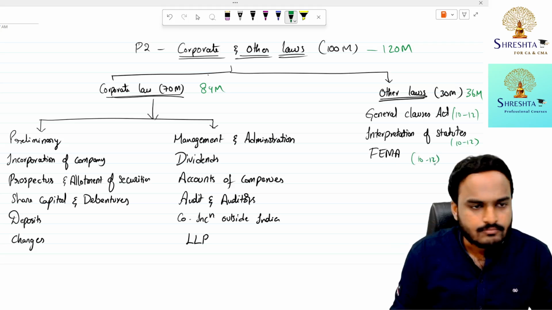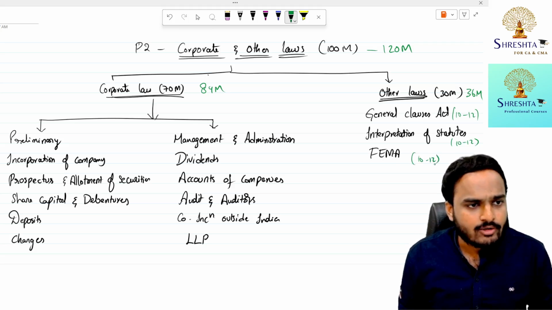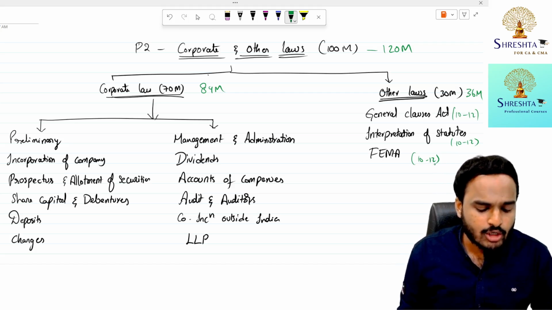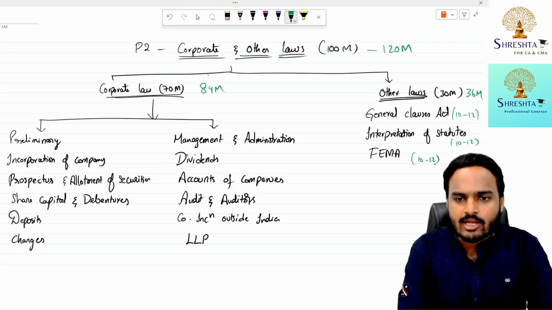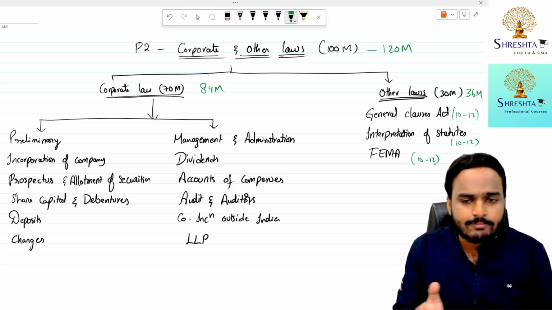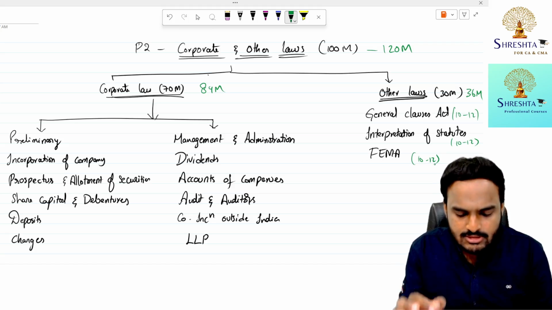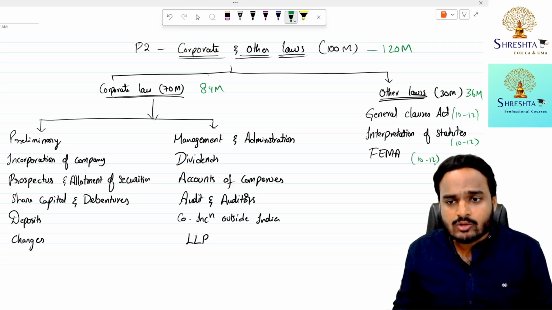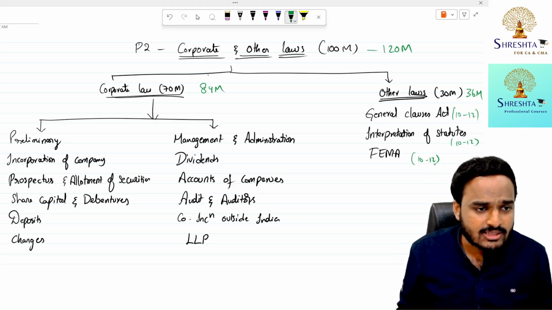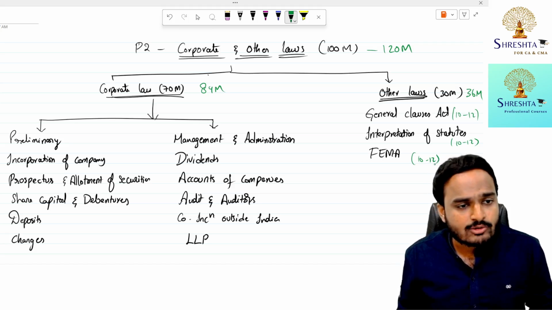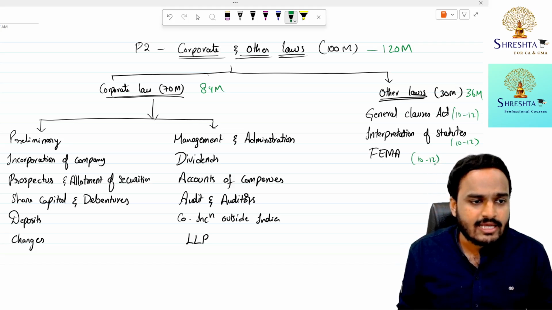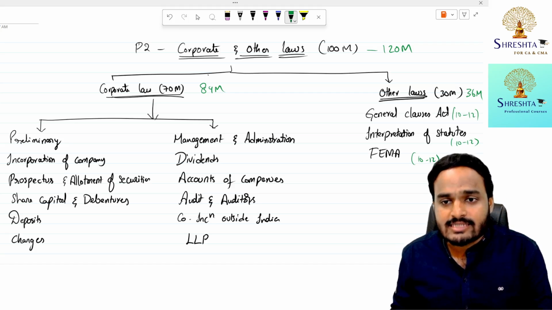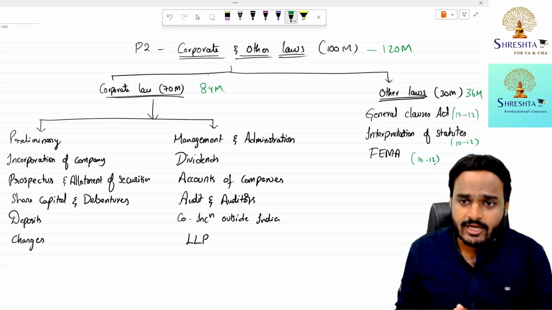Next, in Corporate Laws, we have a total of 12 chapters: Preliminary, Incorporation of Company, Prospectus and Allotment of Securities, Share Capital and Debentures, Deposits, Charges, Management and Administration, Dividends, Accounts of Companies, Audit and Auditors, Companies Incorporated Outside India, and the last chapter is LLP. These 12 chapters put together have a weightage of 70 marks, including choice 84 marks.